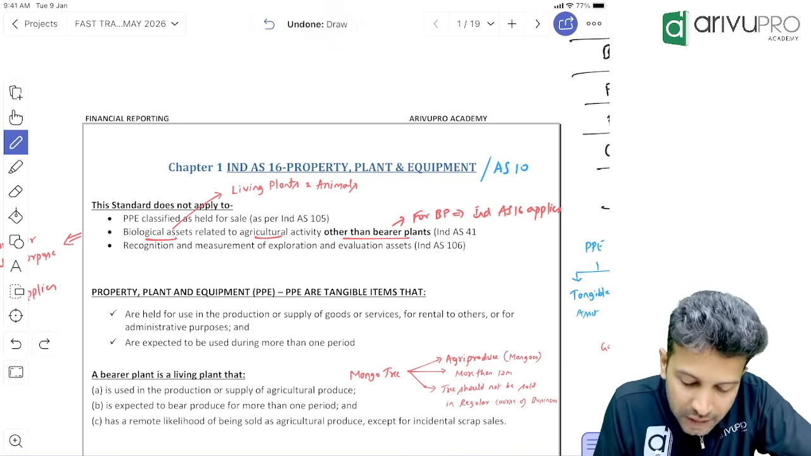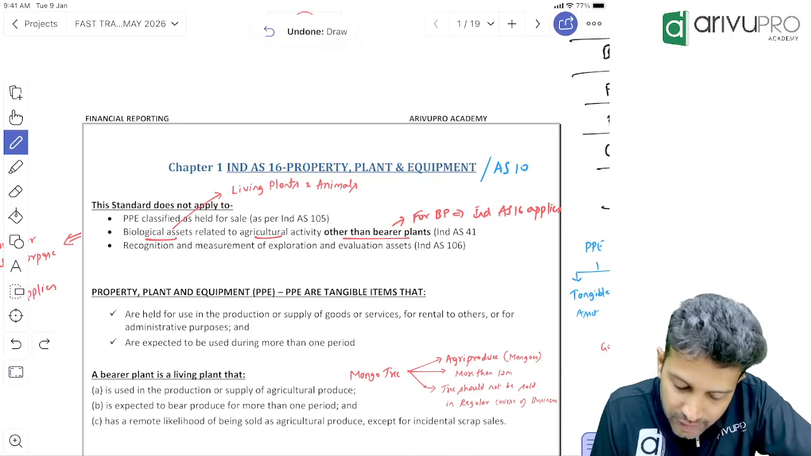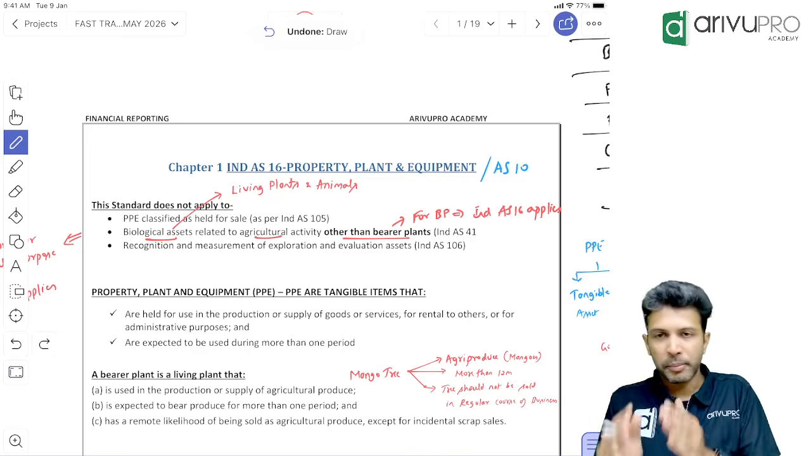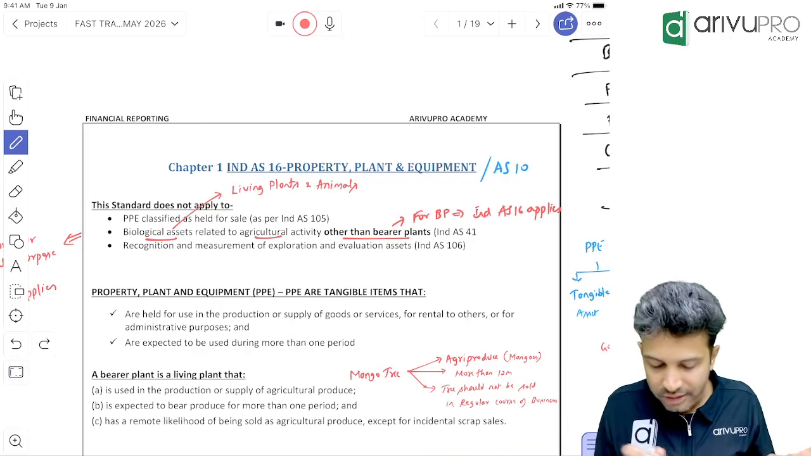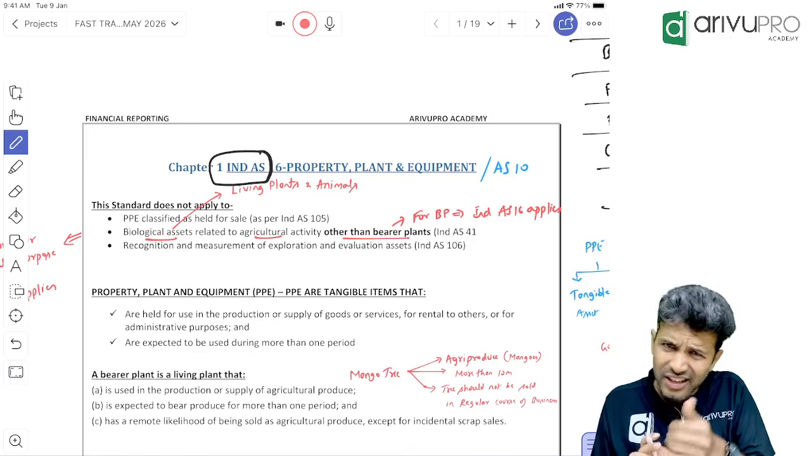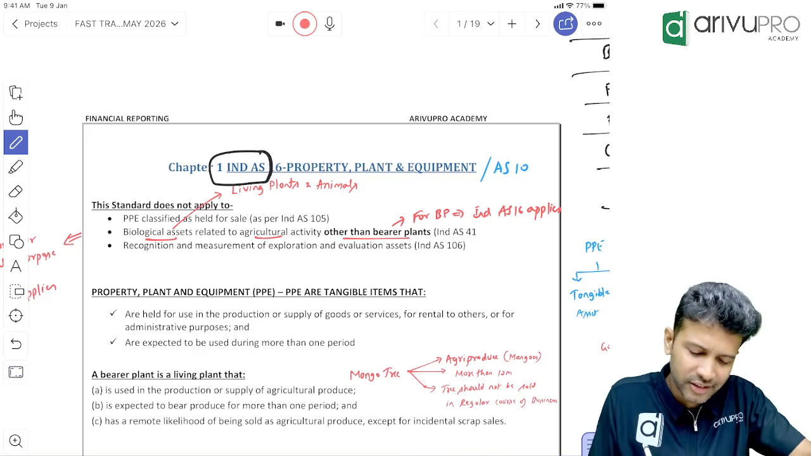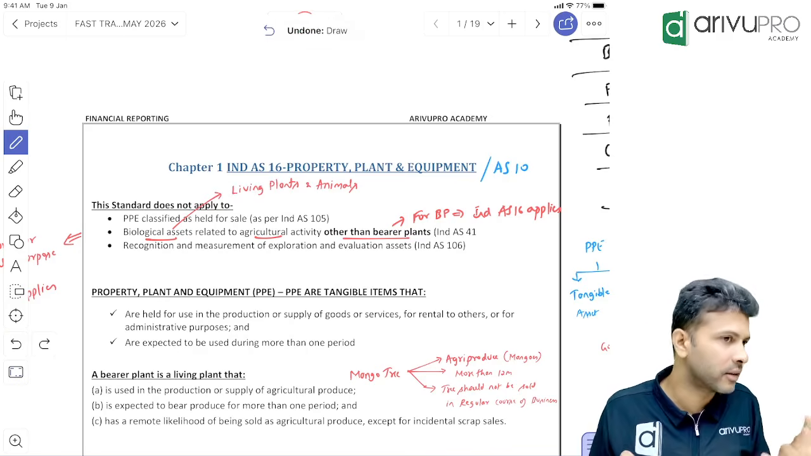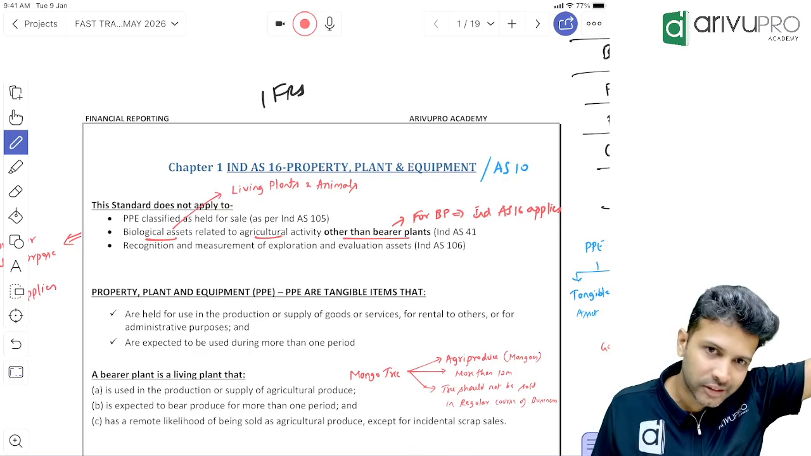We'll be starting with a topic called IND AS 16. IND AS 16 talks about property, plant, and equipment. Before I dive into the topic, FR as a syllabus consists of only IND AS. In CA Intermediate we learned accounting standards. Those are local standards. IND AS is nothing but the Indian version of the international standards. We have IFRS, the International Financial Reporting Standards.